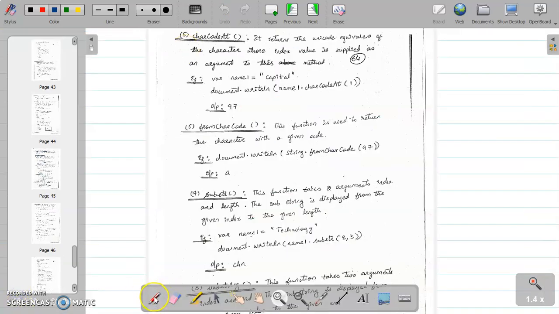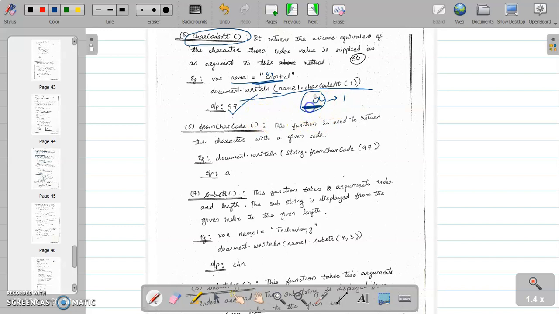Next one is charCodeAt. See, where name1 is equal to Mango, document.writeln(name1.charCodeAt(1)). That means first index. This is 0th index, first index. Small a is there at index number 1. So we are printing charCodeAt. That means internally, what is the code for small a? Internally, the ASCII value for small a is 97. So output will be 97.